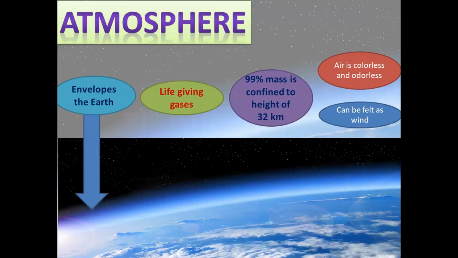Air is colorless and odorless. Neither can you smell it, nor can you see the color. It can only be felt, in the sense of wind. In next chapters we will come to know how wind blows and what wind is, but today we are just going to do the atmosphere.